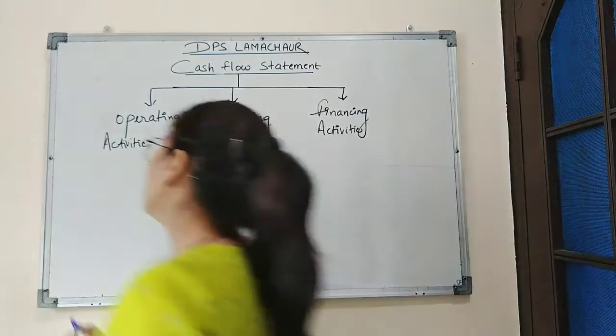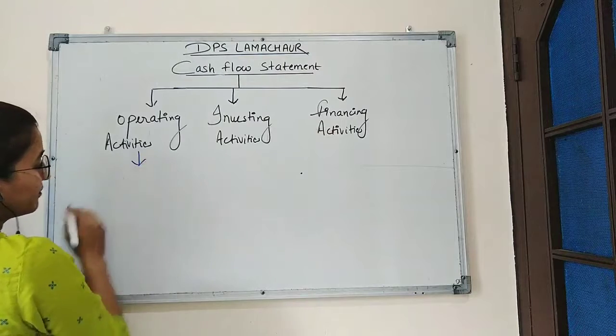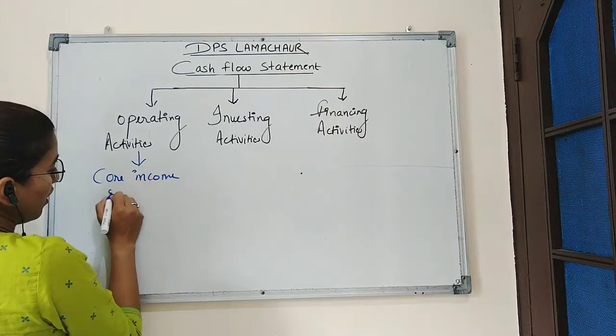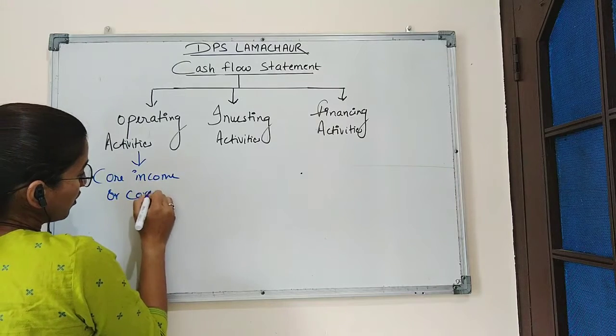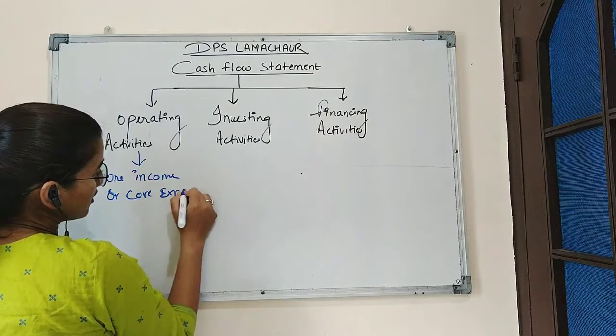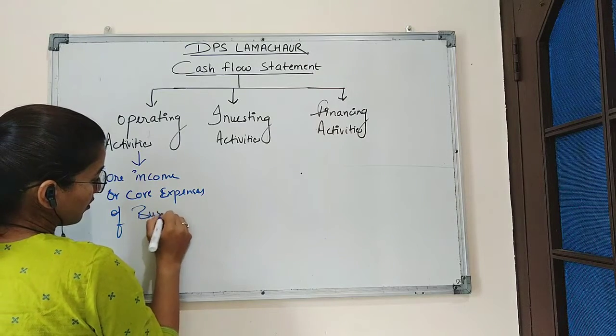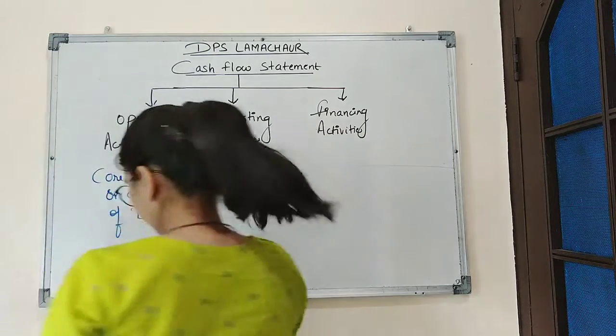So operating activities is basically considered as core income or core expenses of business.